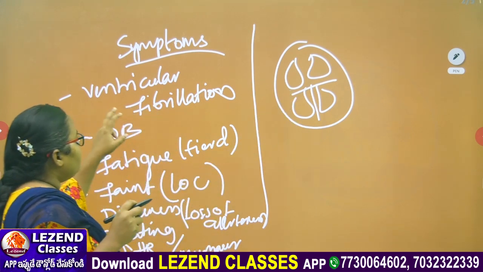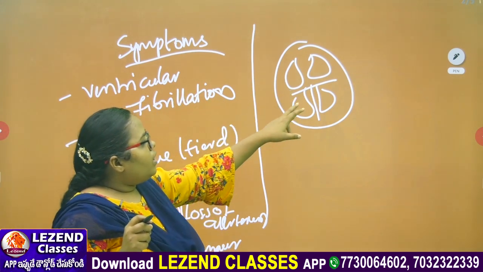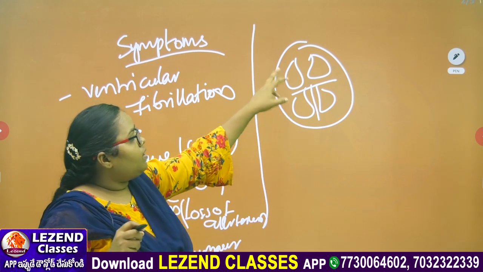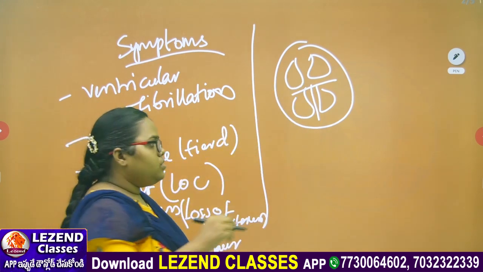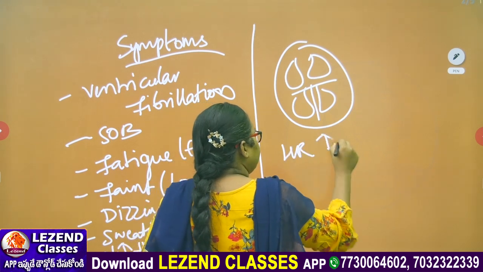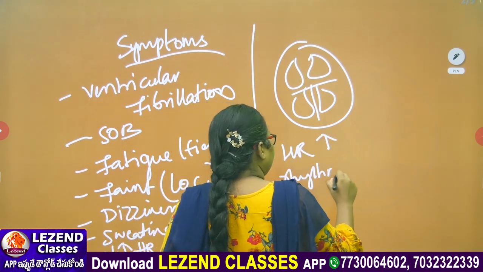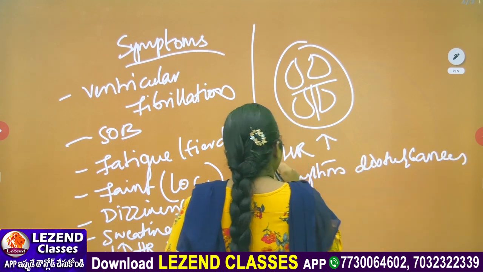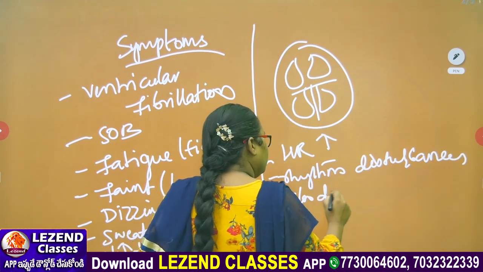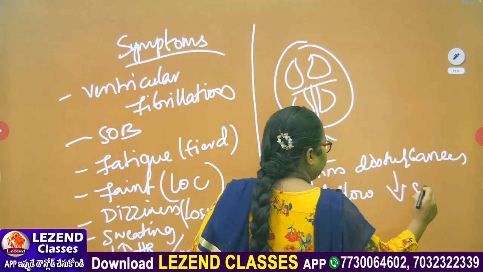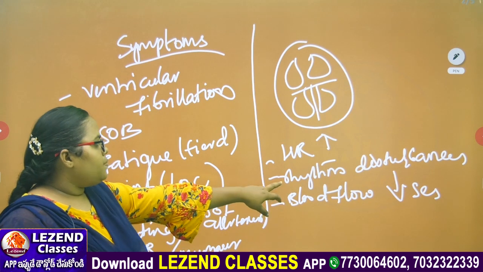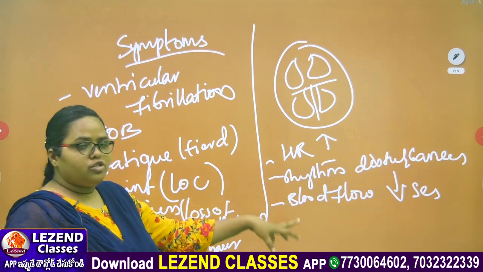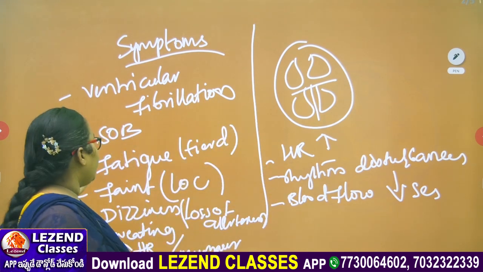When ventricular fibrillation occurs, the coordination within the ventricles and with the auricles is lost. So the heart rate increases and rhythm disturbances occur, and blood flow decreases with this ventricular fibrillation.